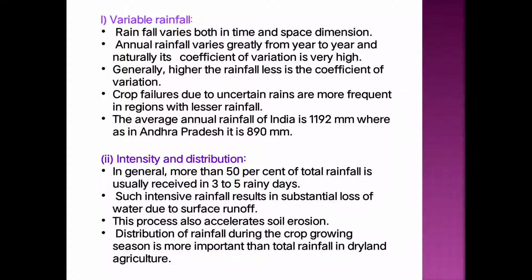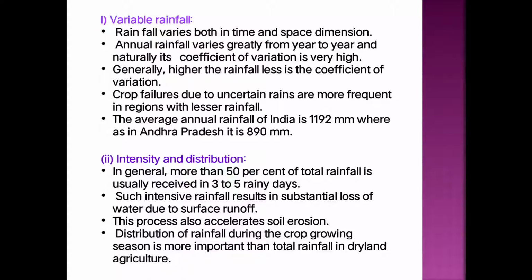Then annual rainfall varies greatly from year to year, and naturally its coefficient of variation is very high. Suppose in one year good rainfall is received, then in the next year maybe a lesser amount of rainfall is received, and due to that the coefficient of variation is also very high. Then, the higher the rainfall, the less is the coefficient of variation. If the rainfall is high, then the coefficient of variation is less.